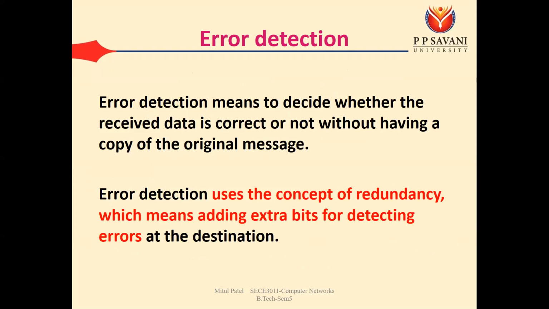So error controlling in the data link layer is mainly related to two parts: error detection and error correction.